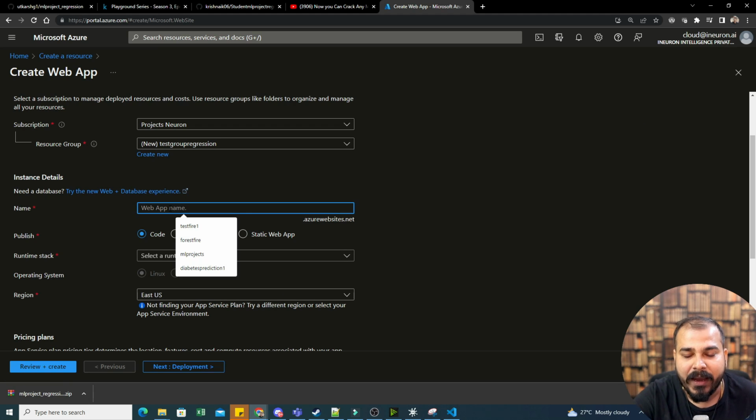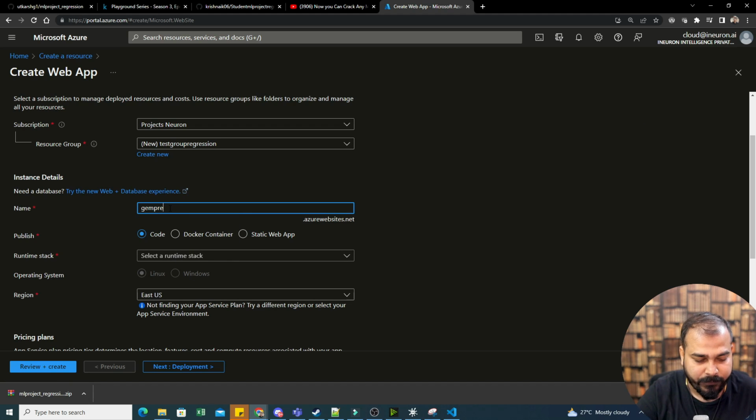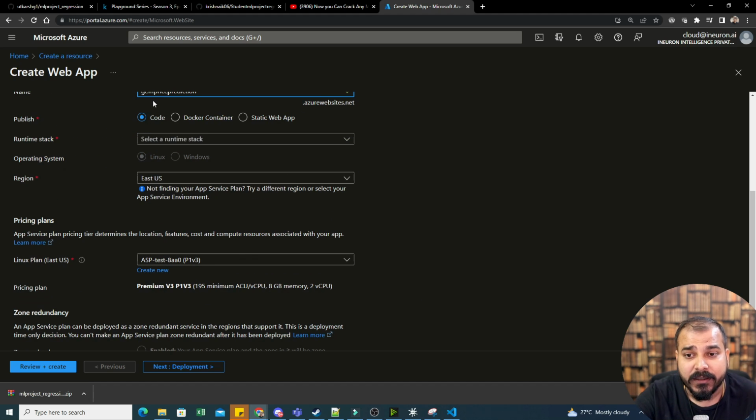Then I have to give my web app name. Let's say I'm writing gem price prediction. This will basically be my entire URL, because after the deployment, it will look like gemprediction.azurewebsite.net. We are going to do this with GitHub Action. Please note all the step by step. Right now we'll be in code. Later on, I'll also show you Docker. I will try to convert this entire project into Docker and then show you.